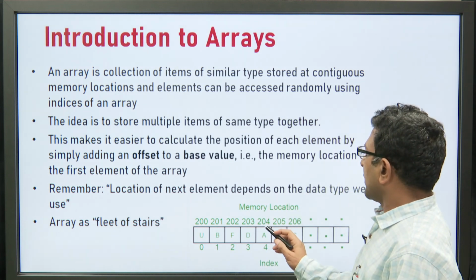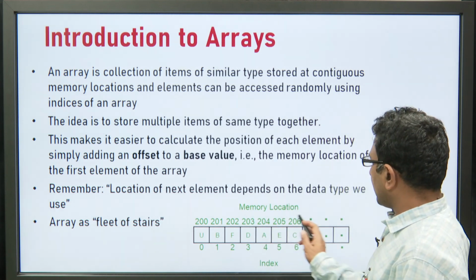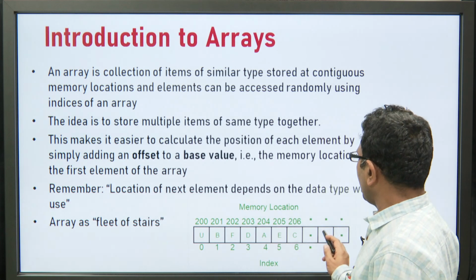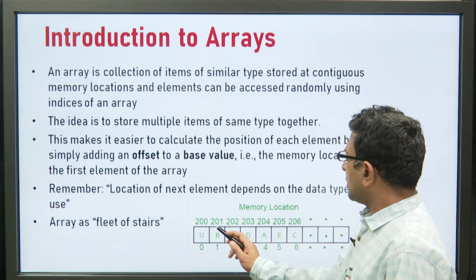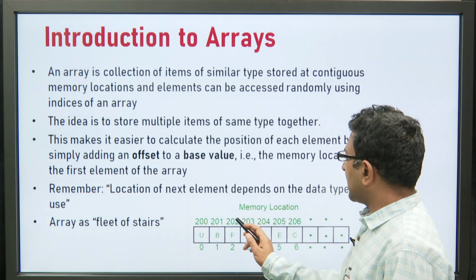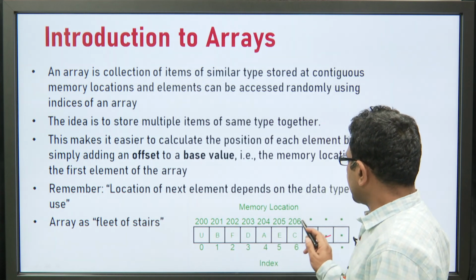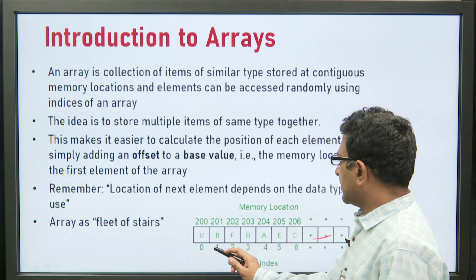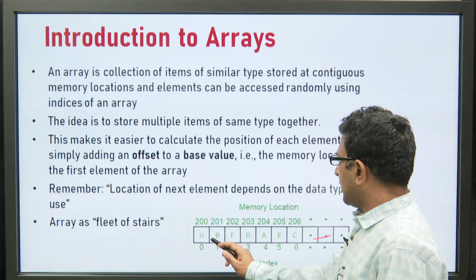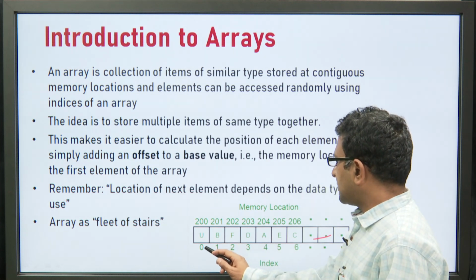Just see here, this is a diagram which has multiple values. Multiple characters are stored in this array. Just see how these are stored here. These elements have indexes, and the index starts from 0.